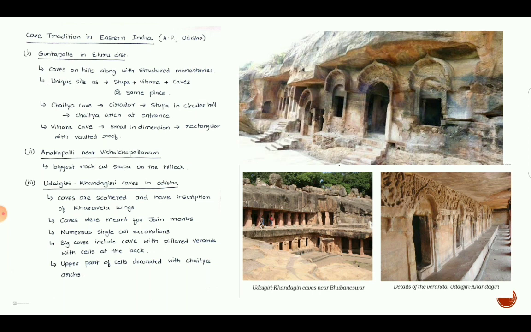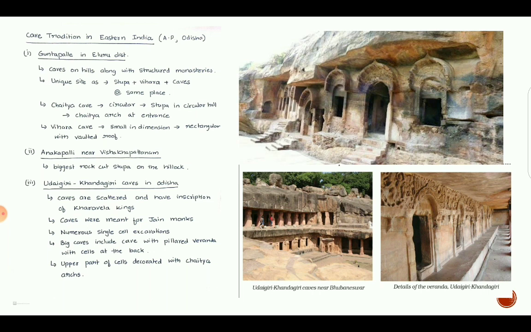The third important caves are Udayagiri and Khandagiri caves in Odisha. The caves are scattered and have inscriptions of Kharavela. Caves were meant for Jain monks, so numerous single cell excavations are found. These single cells were used by monks for their residence. Big caves include a cave with a pillared veranda with cells at the back. The upper part of cells were decorated with Chaitya arches.